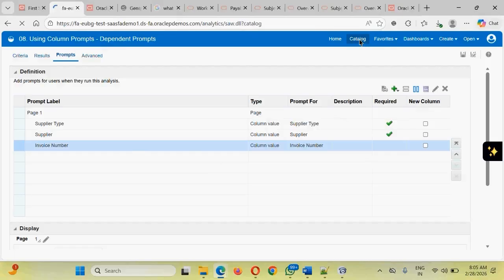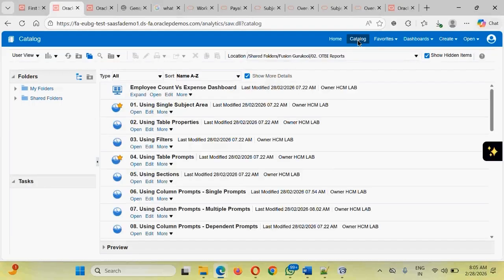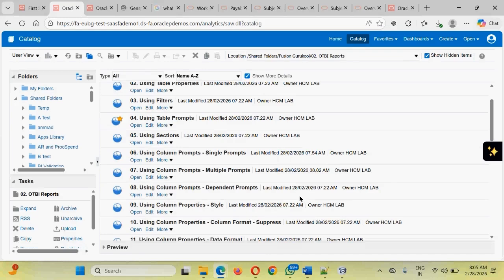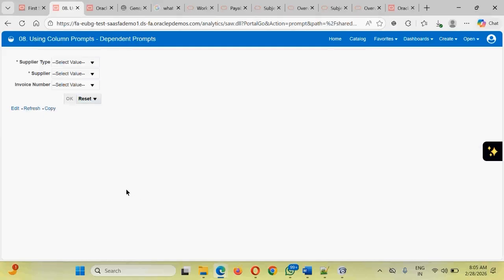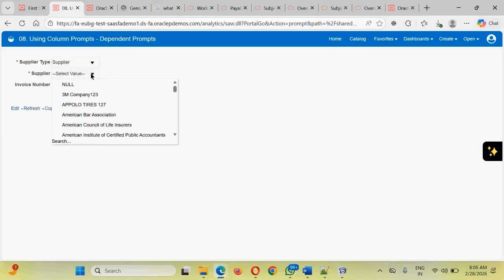Let's go to the catalog and search. We have to search the data correctly, then only it will be reflected. So keep a hands-on, play around with the fields, search and pass different criteria to see that dependability is also working. So clicking onto the supplier type, let's suppose the supplier type is carrier. Now we see what values have been displayed.